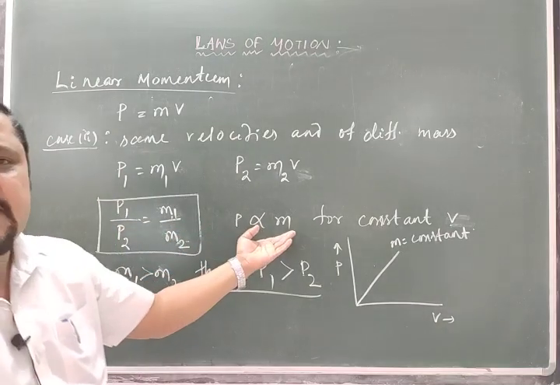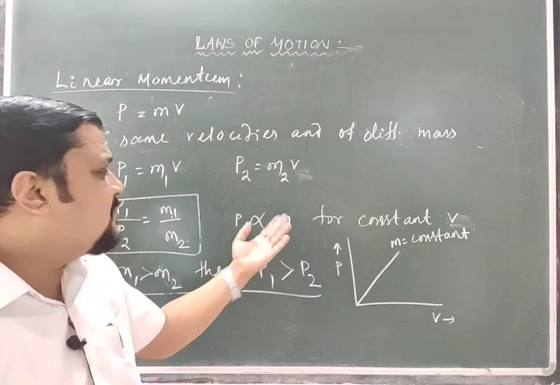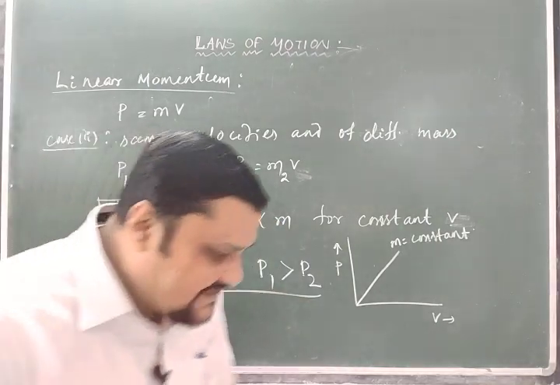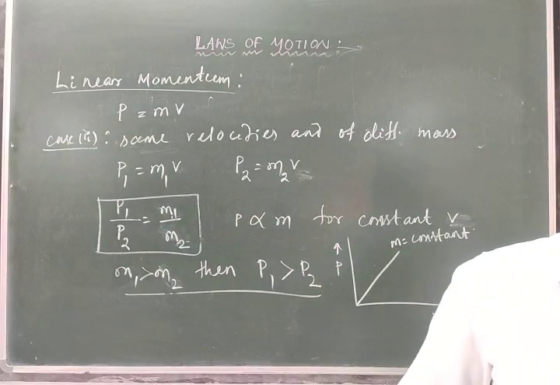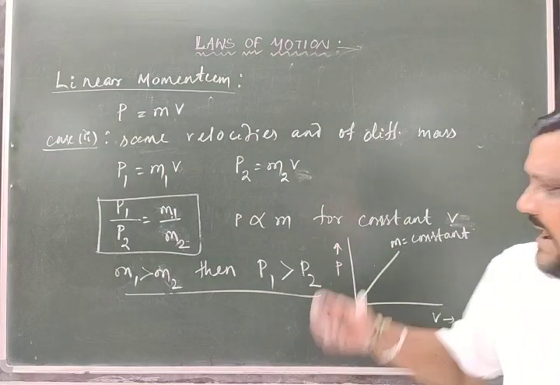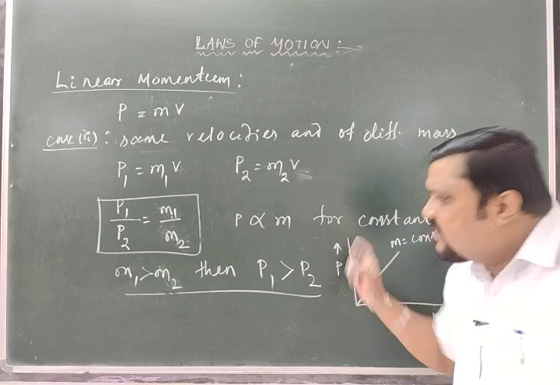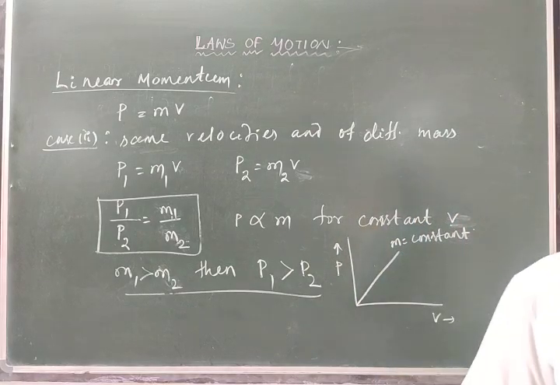It is also proportional. So momentum is proportional to mass, meaning larger is the mass, the motion contained in the body will be larger. Okay, so larger is the mass, then the momentum contained in the body will be larger.